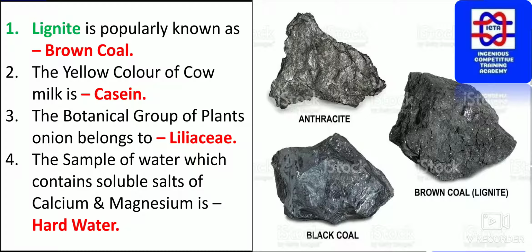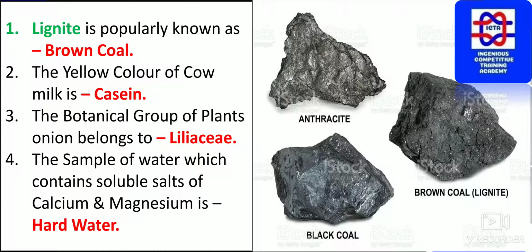The yellow color of cow milk is due to the chemical present, that is casein. Because of this casein chemical in the cow milk, that is the reason why it looks yellow. Why does the carrot look yellow? There is a chemical, that is carotene, which is present in it.